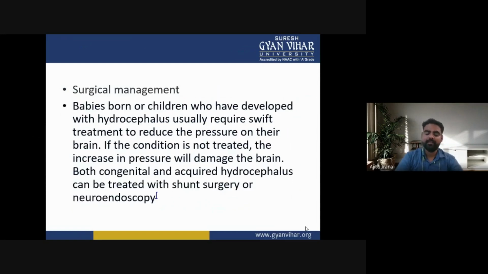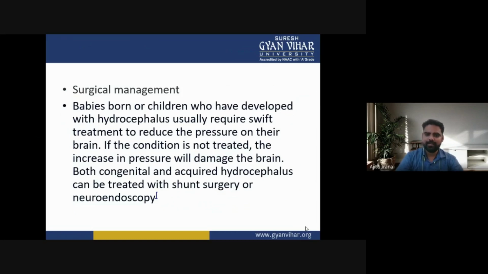Now, the surgical management of hydrocephalus. Babies born or children who have developed hydrocephalus usually require shunt treatment to reduce the pressure on their brain. If the condition is not treated, the increase in pressure will damage the brain.